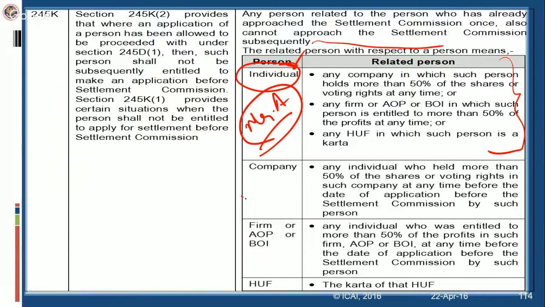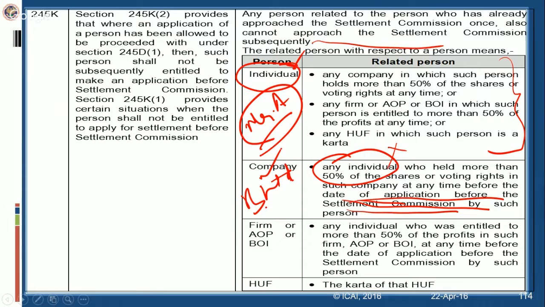Likewise, when a company, say B Limited, has approached the settlement commission, any individual who has held more than 50% of shares or voting rights in B Limited at any time before the date of application before the settlement commission, such an individual also cannot approach the settlement commission.